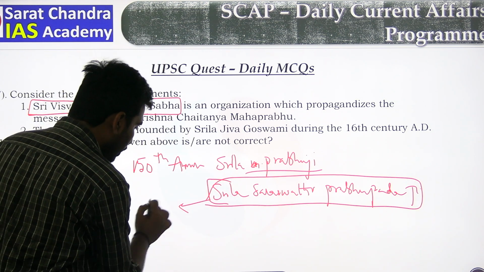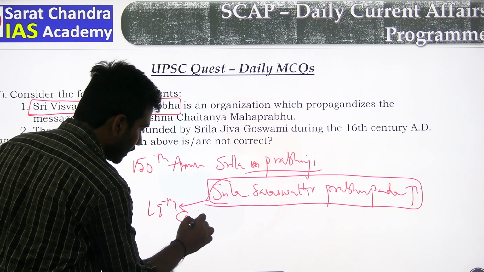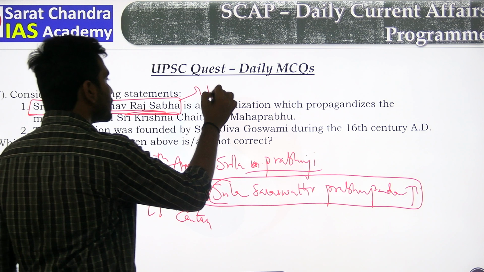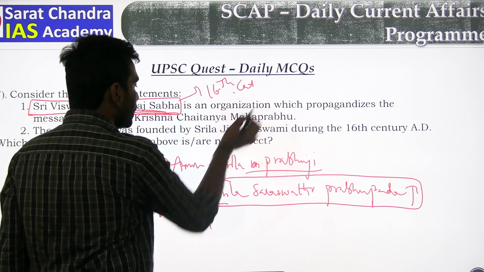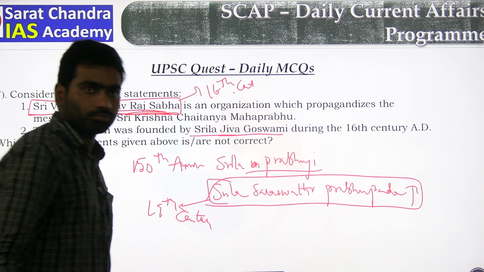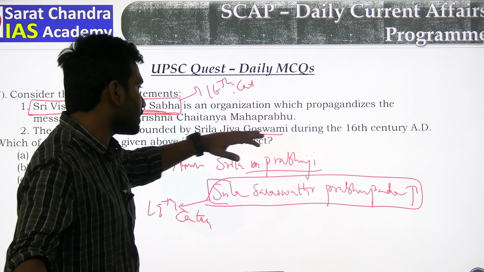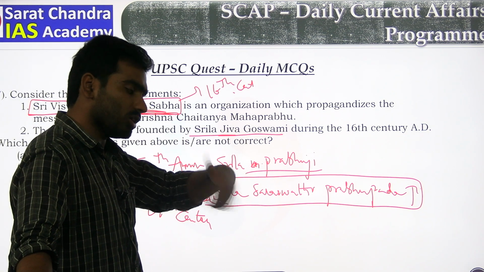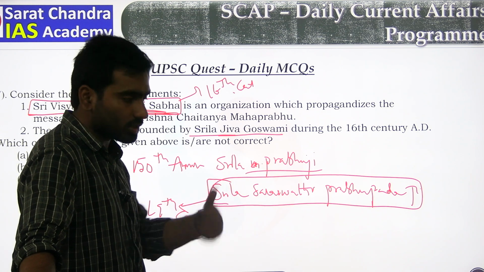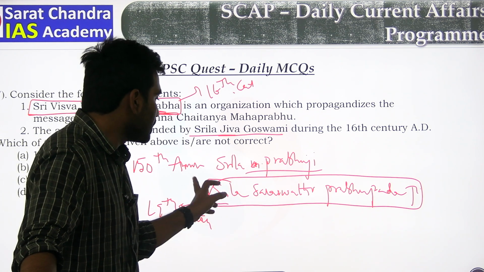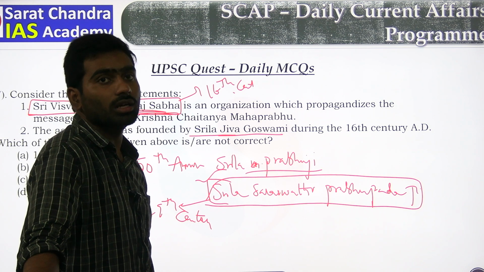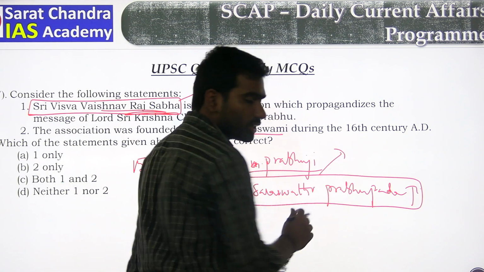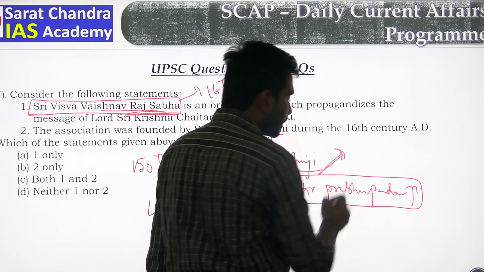He belongs to the 19th century, but this association was founded in the 16th century itself by Srila Jiva Goswami. Among the various successors, the main person was Srila Saraswati Prabhupada Ji, because he changed the preachings and he changed the name.